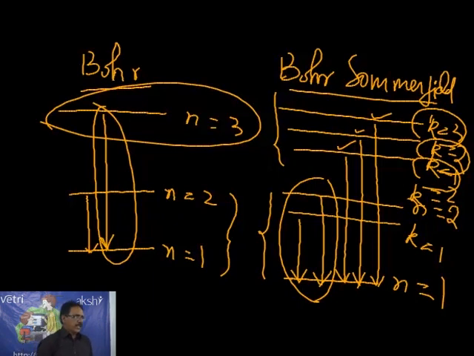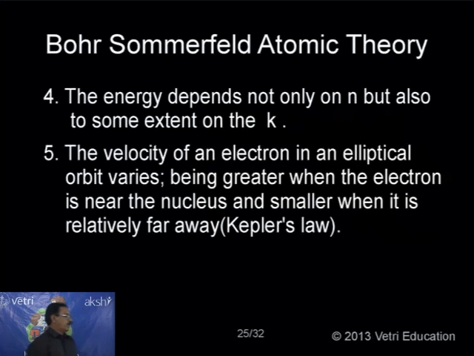This very clearly indicates that the energy of an electron depends not only on the n value but also on the k value. This is a very clear idea given by Bohr-Sommerfeld. Now, the next postulate: the velocity of an electron in an elliptical orbit varies. This is again different from Bohr, where the velocity is always constant because it moves in the same orbit with the same radius.